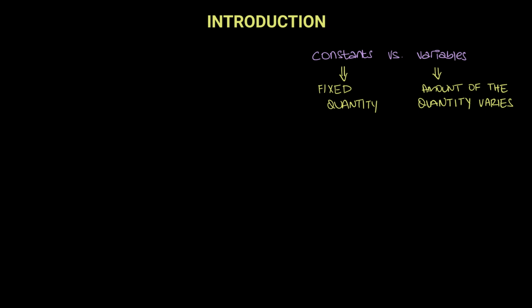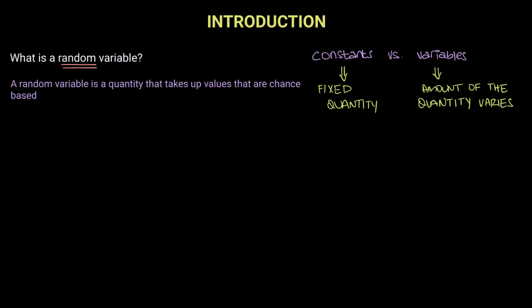So now that we've understood what a variable is, the question that comes into play is, what is a random variable? Well, a random variable can be defined as this. It says, a random variable is a quantity that takes up values that are chance-based. So once again, a random variable is a quantity, just like constants and variables are quantities. A random variable is also a quantity that takes up values that are chance-based. Chance-based implies that it has probabilities assigned to it.